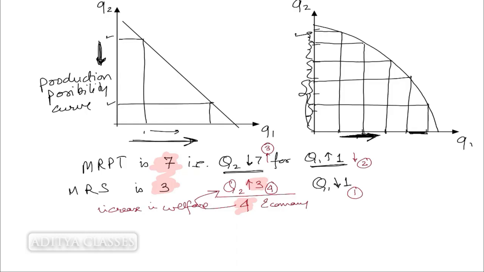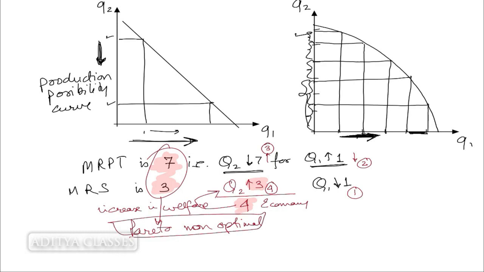And if I am increasing your welfare, then definitely this present state of these rates is Pareto non-optimal, or rather Pareto inferior. You can see I've given you more of these. So this is Pareto non-optimal. You can see that this will become Pareto optimal. In order to make this Pareto optimal, how will you make this Pareto optimal?